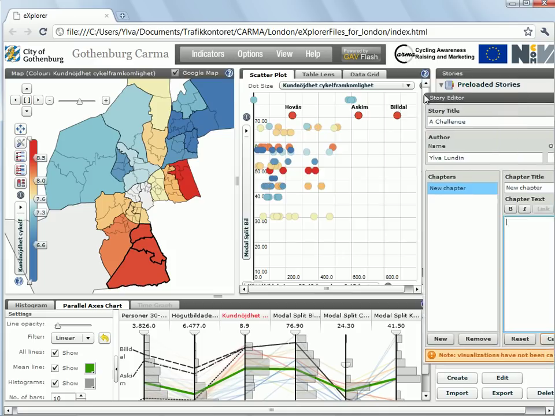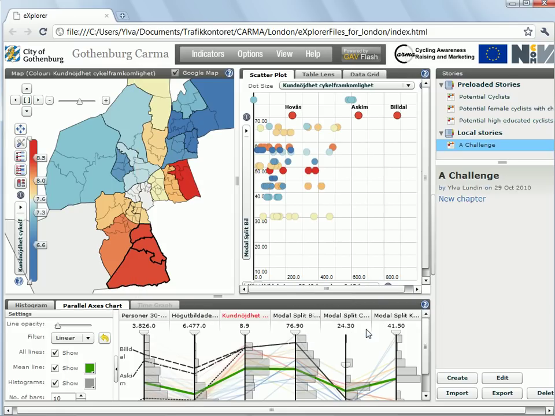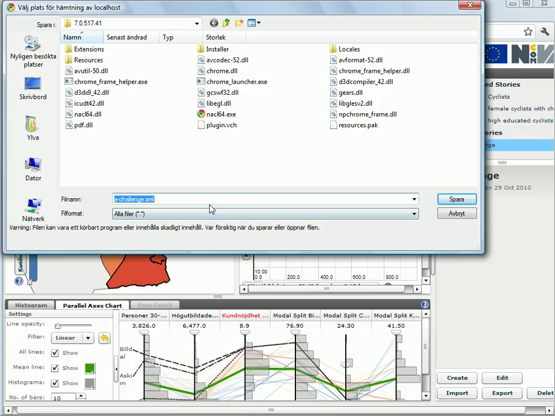So I go back to the story editor. I have written some text here now, and then I click on Capture. And I close it. I have a new chapter here written by Ylva Lundin, and if I want to send this story now, which is saved as a local story just on my computer, I can export it. And if I click Export, I can save it to my computer as an XML file.